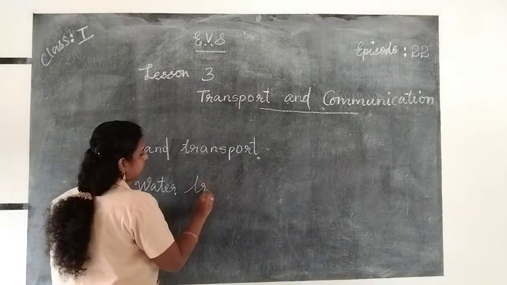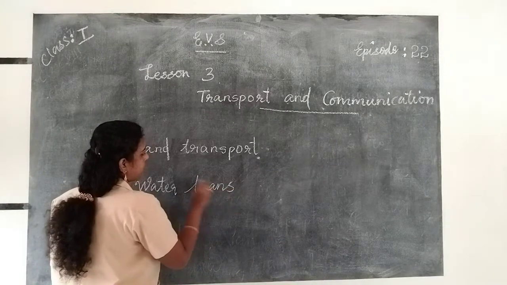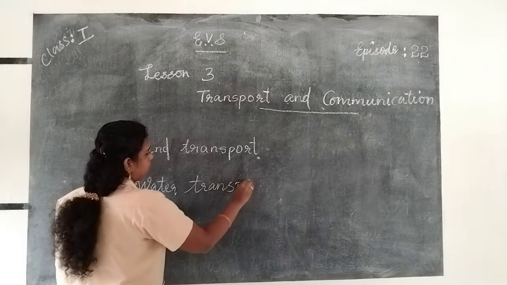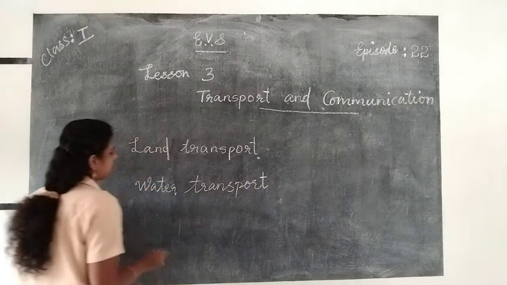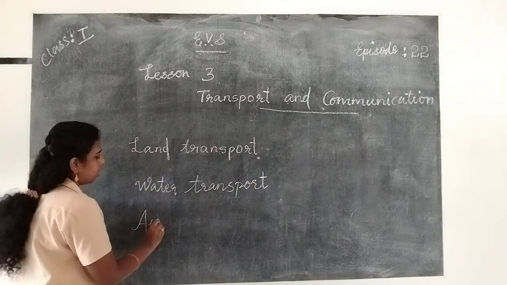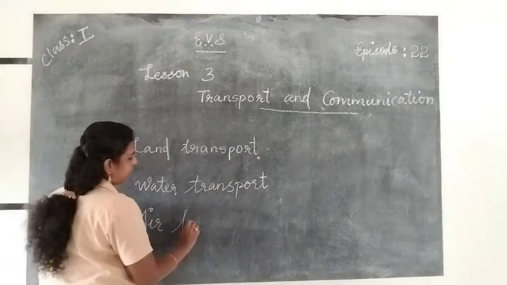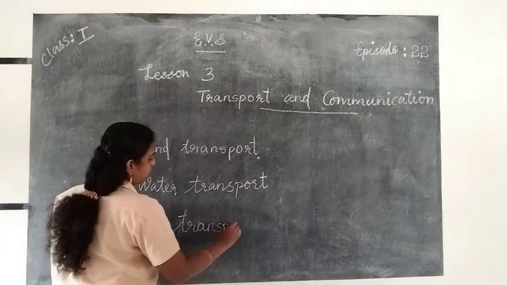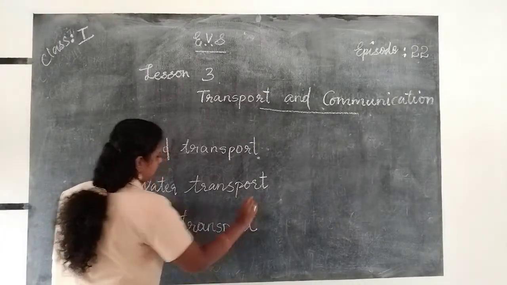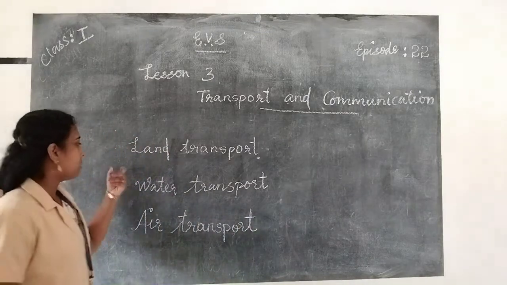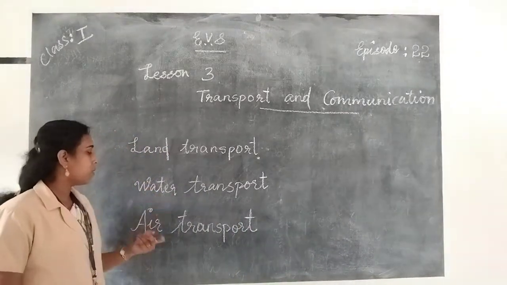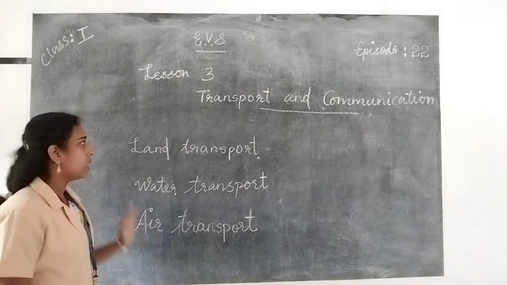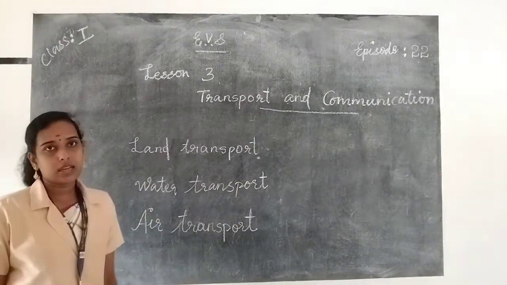W-A-T-E-R. Water transport. And air transport. A-I-R T-R-A-N-S-P-O-R-T. Air transport. So land transport, water transport, and air transport. These are the three means of transport.